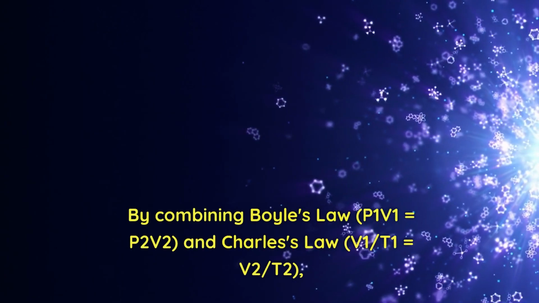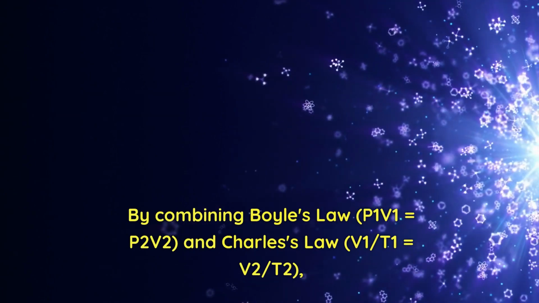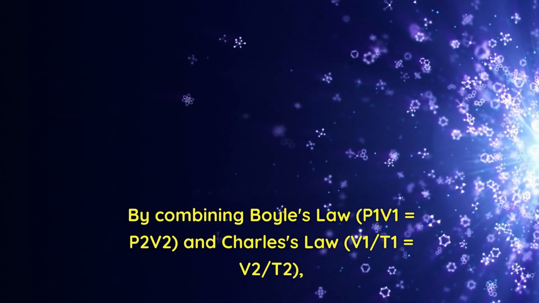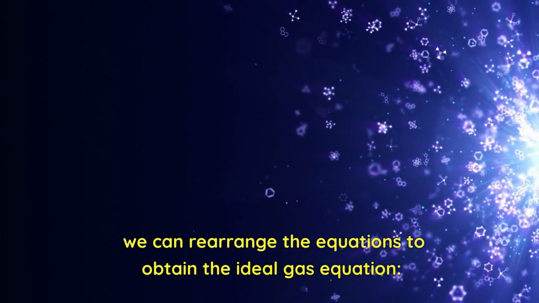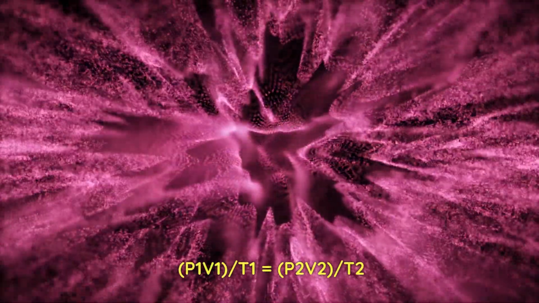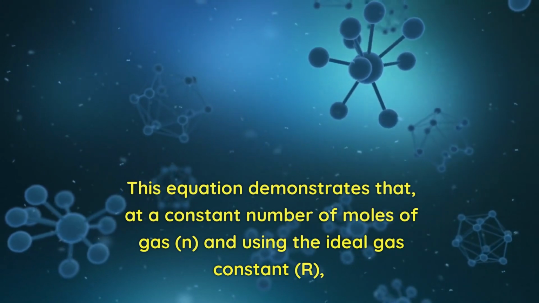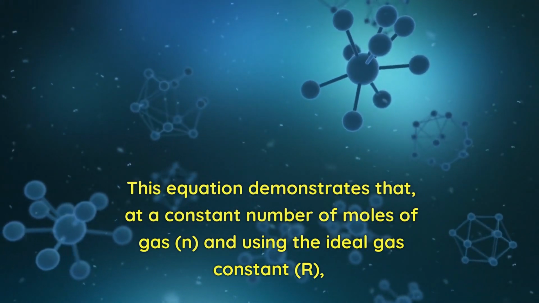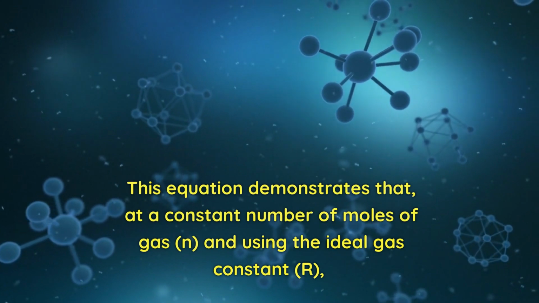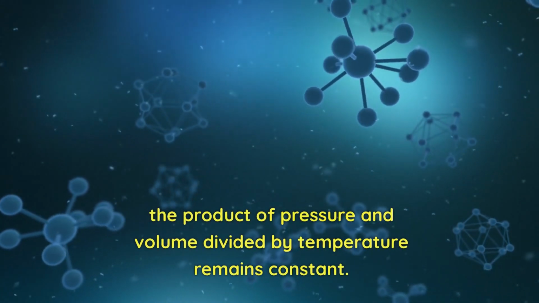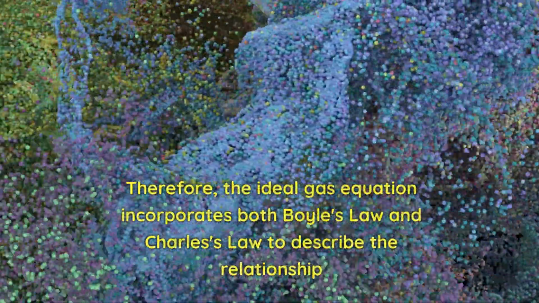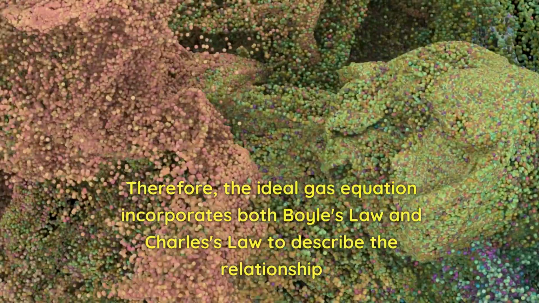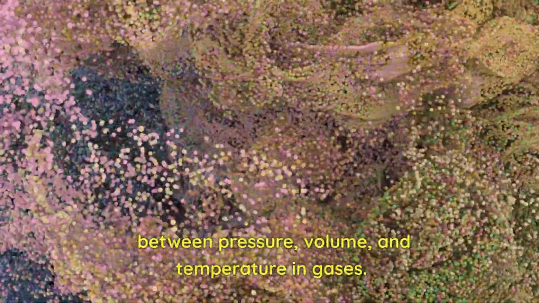By combining Boyle's law, P1V1 = P2V2, and Charles's law, V1/T1 = V2/T2, we can rearrange the equations to obtain the ideal gas equation. P1V1/T1 = P2V2/T2. This equation demonstrates that, at a constant number of moles of gas, n, and using the ideal gas constant, R, the product of pressure and volume divided by temperature remains constant. Therefore, the ideal gas equation incorporates both Boyle's law and Charles's law to describe the relationship between pressure, volume, and temperature in gases.